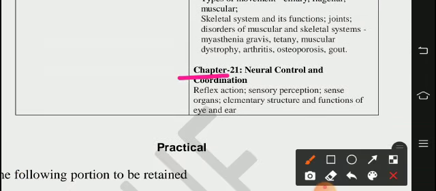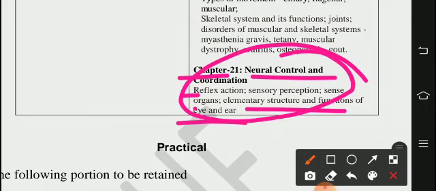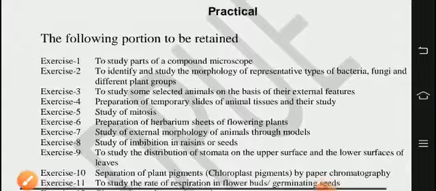21st chapter, neural control and coordination, reflex action, sensory perception, sense organs, elementary structure and functions of eye and ear. So these are the deleted portions. Now we shall see practicals.